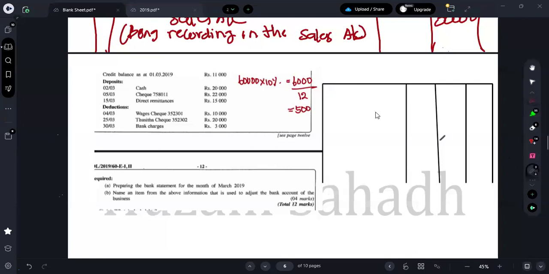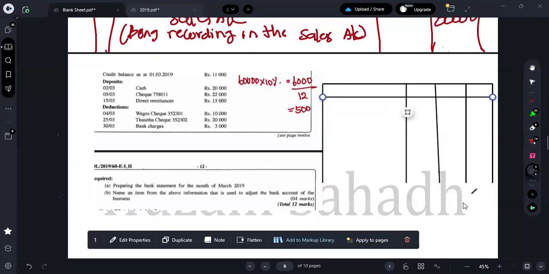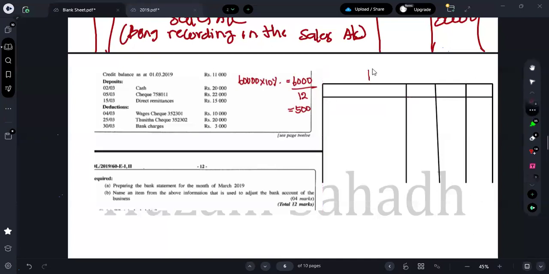Might be in your paper. They might ask the same bank statement in your paper once again, because after 2019, 20, 21, 22, 23, after 4 years or 3 years, they can ask it again, right? So make sure that you see it properly, how I am preparing. So this one you can put as description, debit column, credit column, and I can put a column for balance. What's your opening balance?